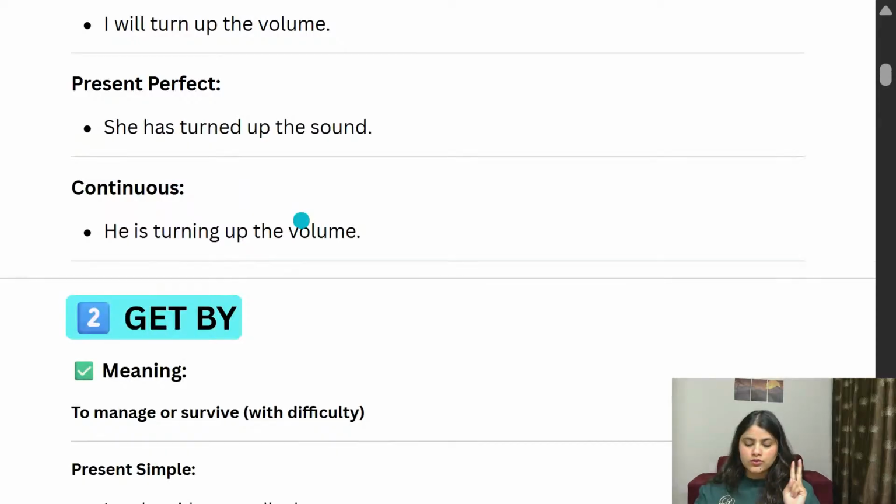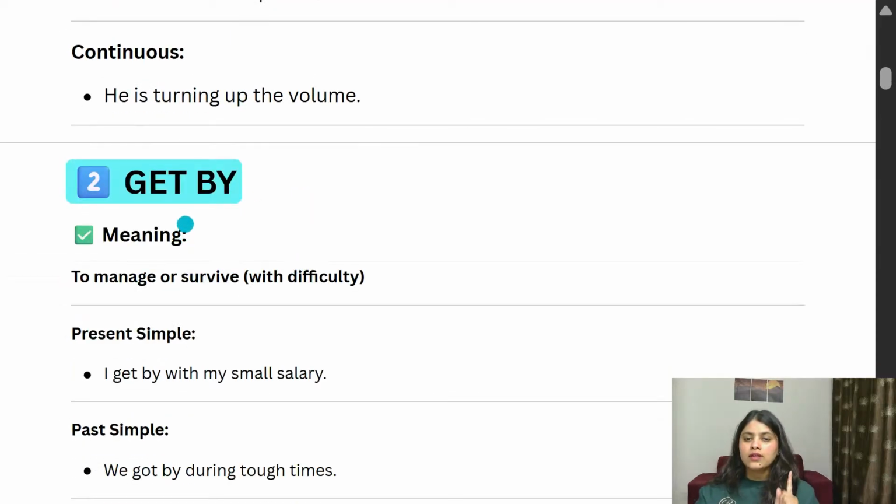So we learned two phrasal verbs. One is get by, that means to manage or survive. So all the time, do not say manage or survive. You can use get by also in your conversation, so you can avoid repetition. So instead of saying to manage or survive, you can say get by.